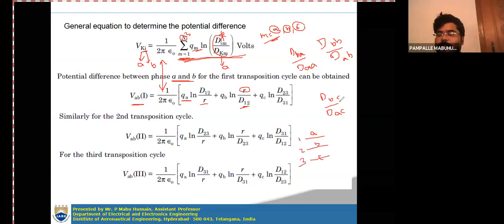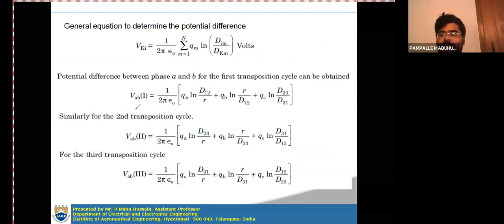The BC distance is this distance, which is D23, and dAC is D13 or D31. Like this, you can write the potential difference expression between the phases A and B in the first section. So this is the final expression.